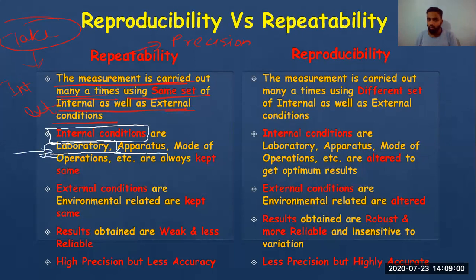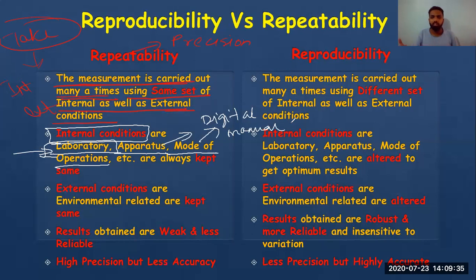Then you are also changing the apparatus. When you are changing lab from one college to another college, you might also change the mode of operation. There might be an instrument which is digital, or an instrument which is manual, where you have to read the reading. Like in a vernier caliper, you read by your eyes, and you might make some error while reading, or there might be some frictional error in the jaw of the vernier caliper. If there is some frictional error, then you might get some error in the reading.